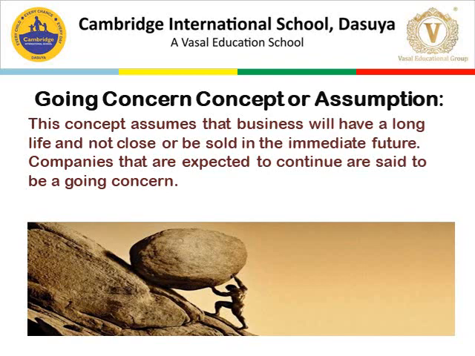If you are going to open a business, you should open that business with a mind that it will not be closed in the near future or sold in the immediate future. This concept is called going concern concept, that business will never stop in the near future.